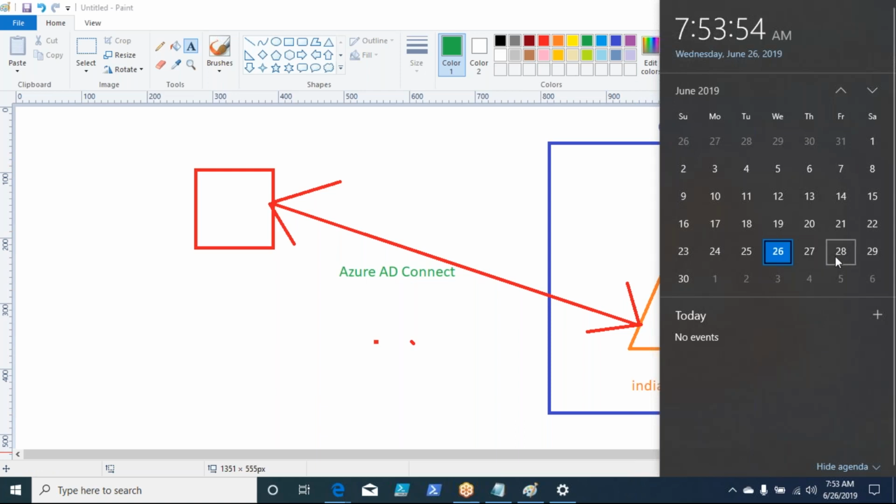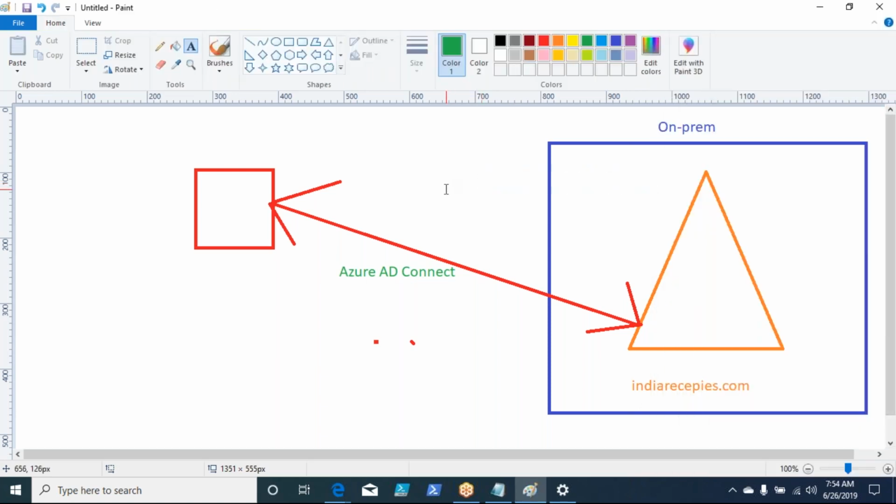Okay, so 2 days is enough for us to cover the entire identity and access management, right? If you don't have any questions, I think we are done. If you have any questions, you can still ask. We have 5 minutes time. If no questions, I think we are good for today.